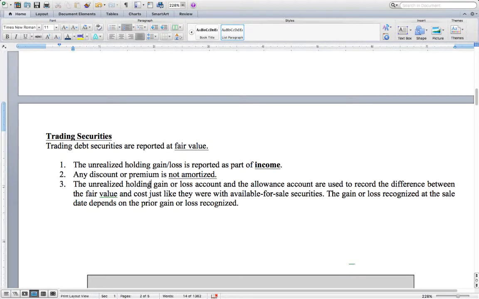Moving on now to trading securities. Trading debt securities are reported at fair value. The accounting for these is similar to what we just covered in available for sale with respect to the unrealized gains and losses. However, the key thing to note here is that discount and premium is not amortized, and any changes in unrealized gains or losses are reported as part of income, as opposed to available for sale securities, which had unrealized gains or losses recorded as other comprehensive income. These gains and losses actually hit net income.